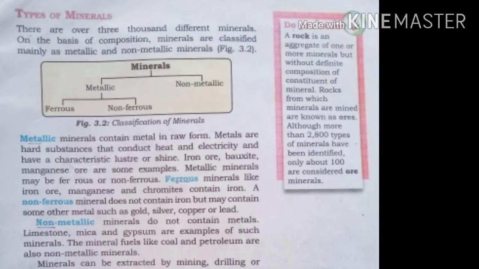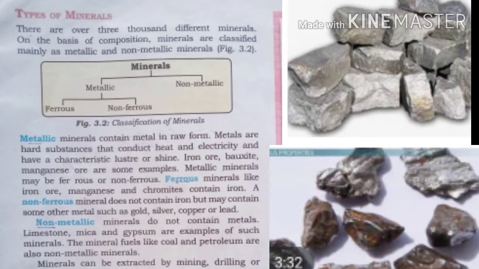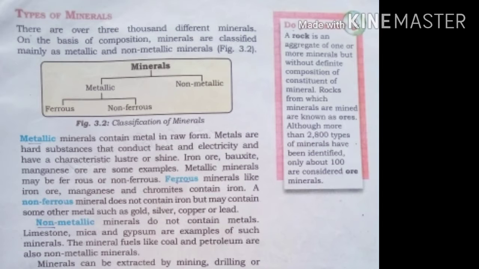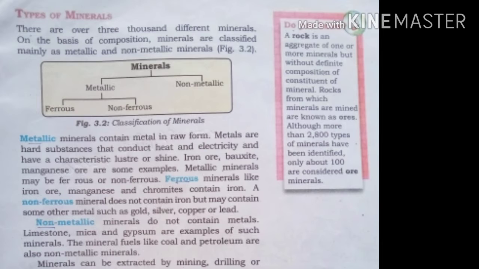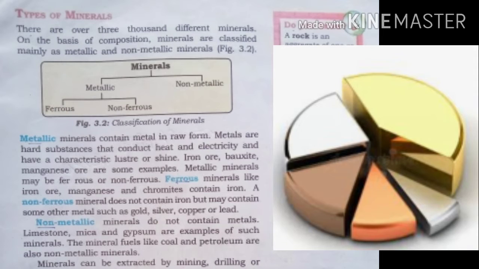Metallic minerals are divided into two parts, that is ferrous and non-ferrous. What are ferrous minerals? Ferrous minerals like iron ore, manganese and chromites contain iron. Non-ferrous minerals do not contain iron but many contain other metals such as gold, silver, copper or lead.